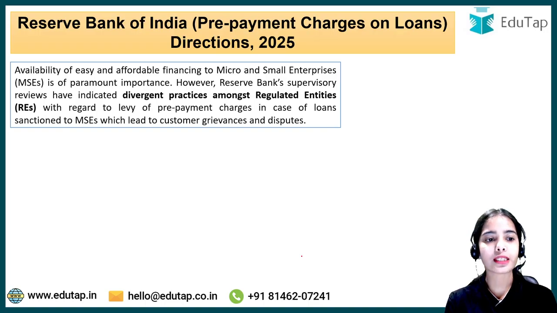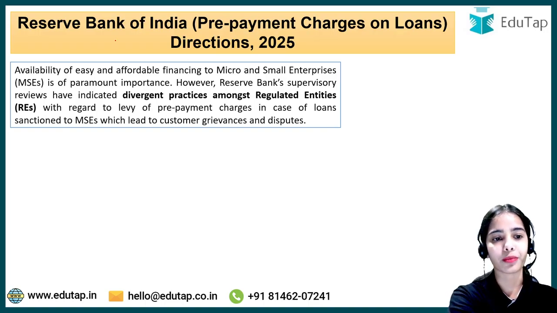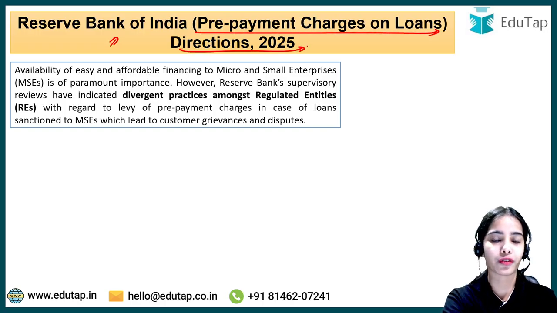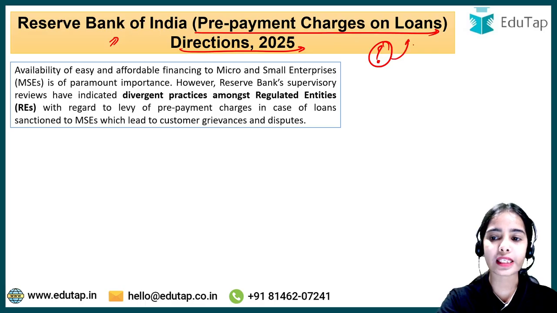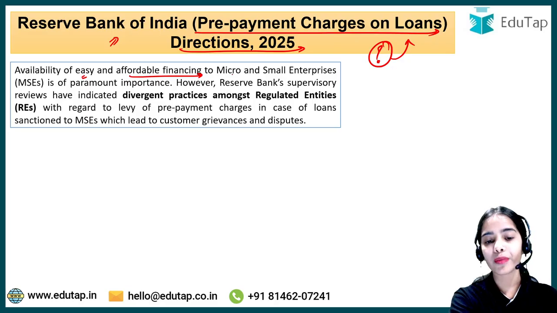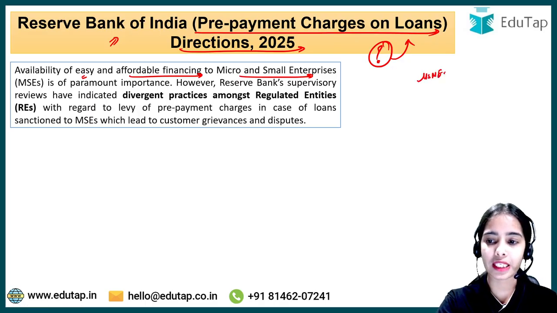Let's start with the first news article regarding the RBI, which has released the prepayment charges on loans directions 2025. These are the new directions that the RBI has released. First of all, why was there a requirement of releasing these directions? Availability of easy and affordable financing to micro and small enterprises is of huge importance. Basically, the micro, small and medium enterprises are called the backbone of our country.